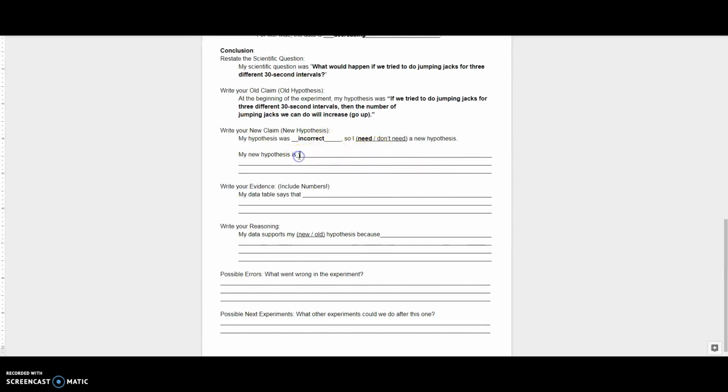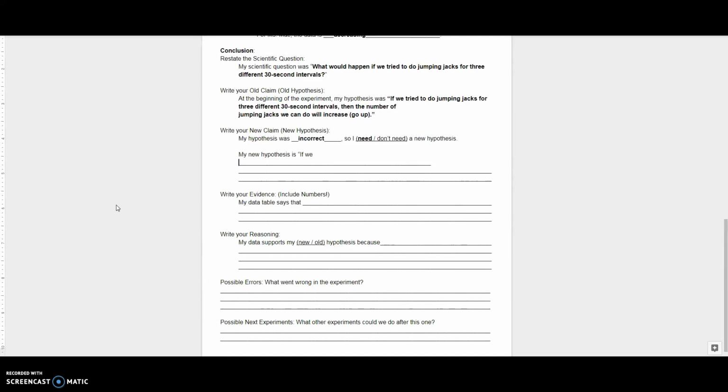My new hypothesis then will be, if we tried to do jumping jacks for 3 different 30-second intervals. It's the same question. It's just a different hypothesis, so the ending is different.